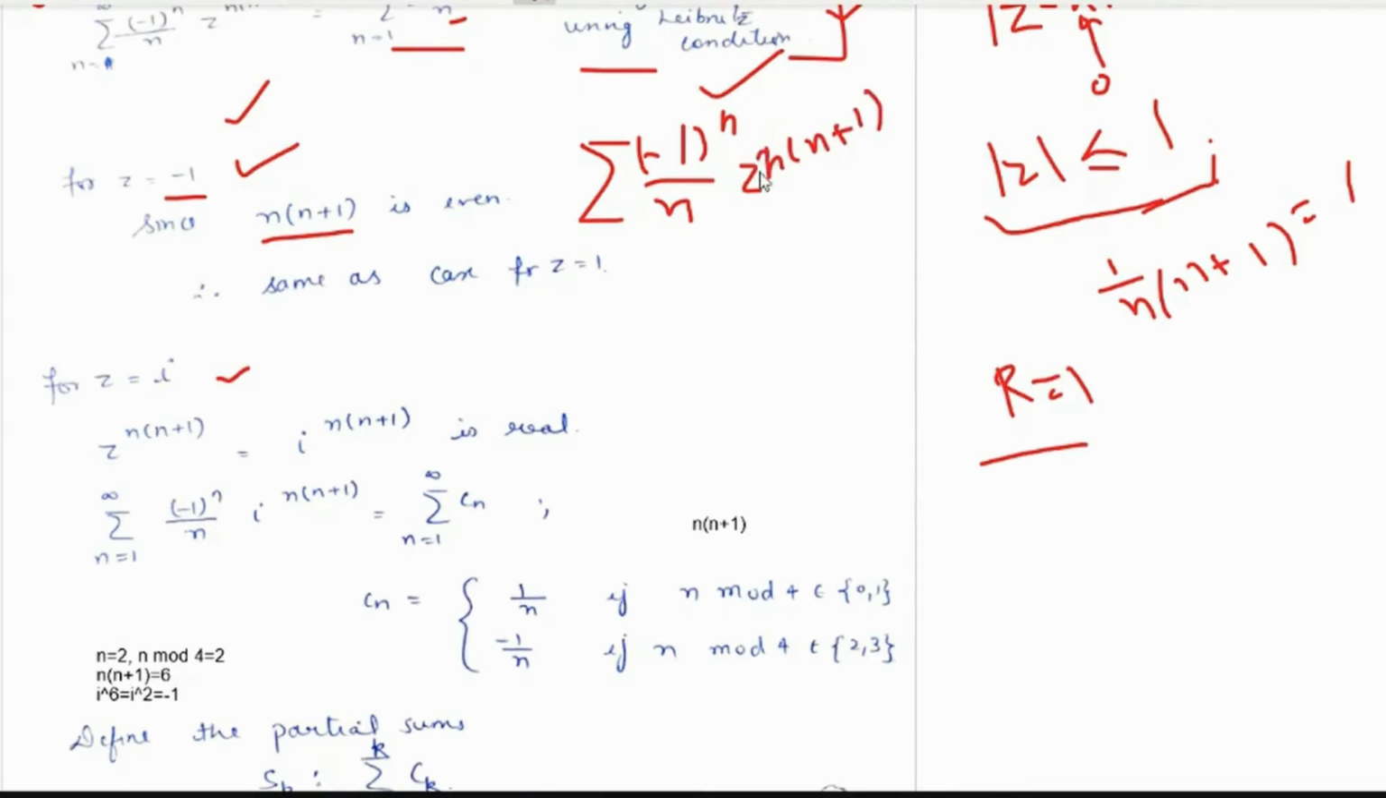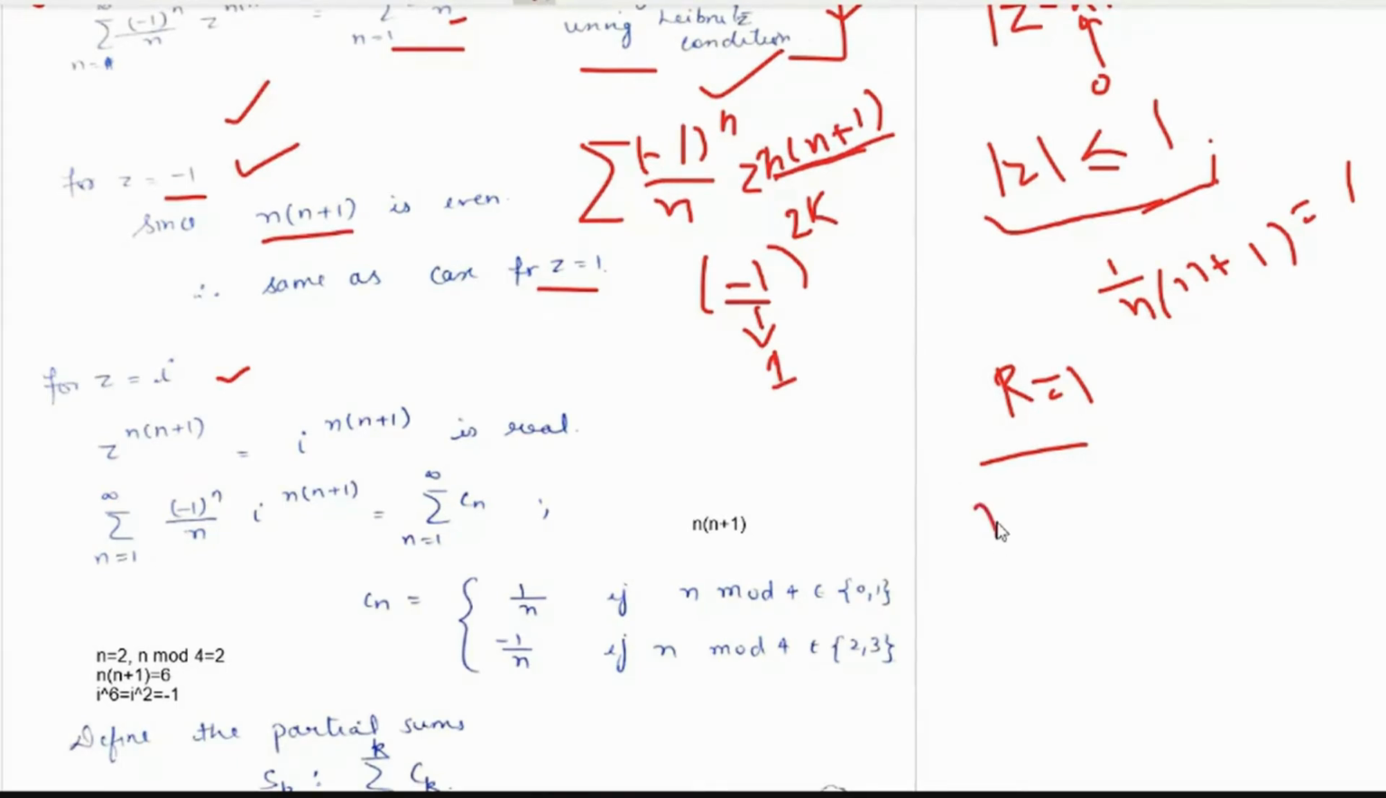And the value would have changed if this was not even, because if we keep z as -1 here, then if this is an even value, let us say 2k, then -1 would change to 1, and the case would be the same as for z equals 1. So the point to be noted here was that n into n plus 1, where n belongs to any natural number, is always even, right?